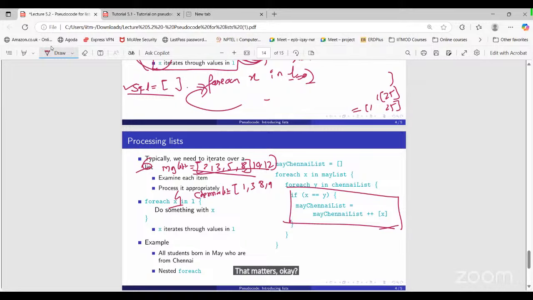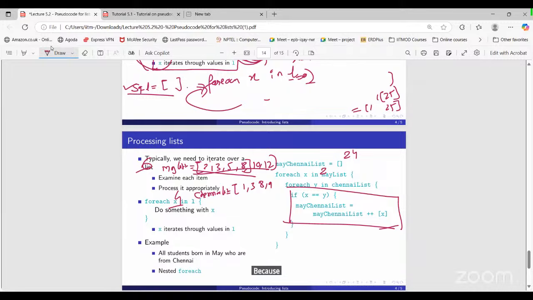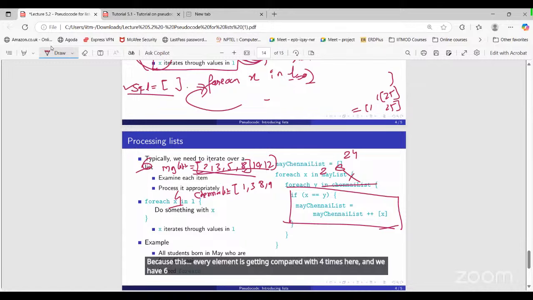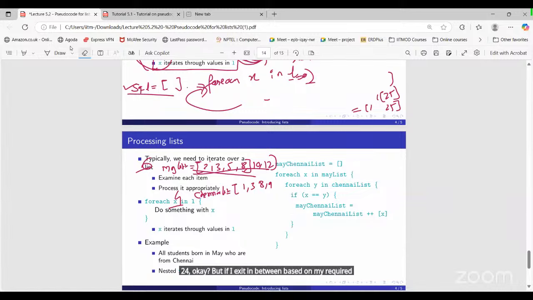I hope you got what I said, right? How 24 comparisons is happening in both the cases. Because every element is getting compared 4 times here, and we have 6 such elements. So 6 into 4, 24. But if I exit in between based on my required condition, then it will matter.